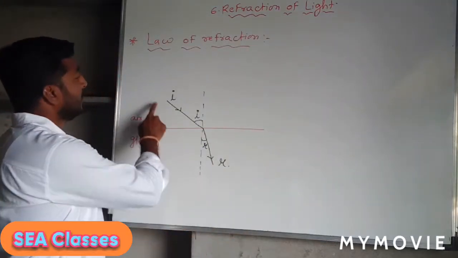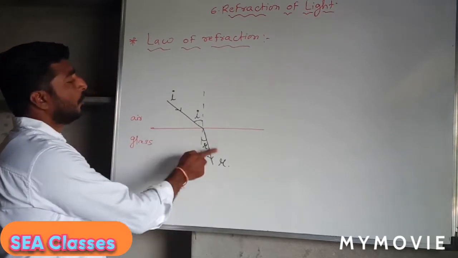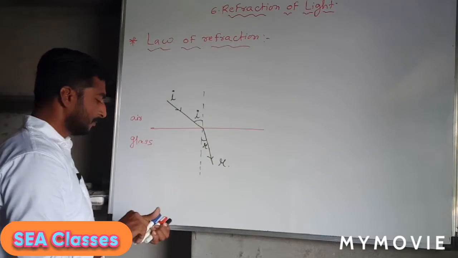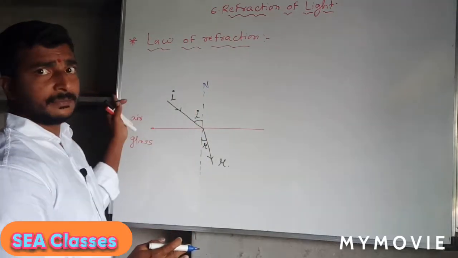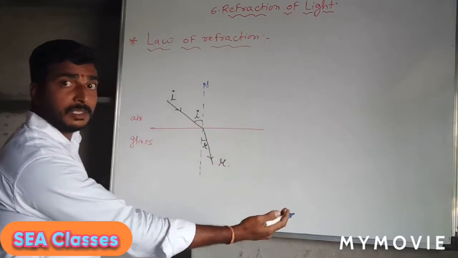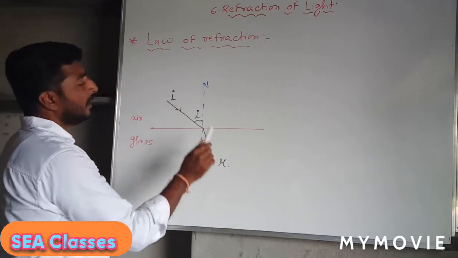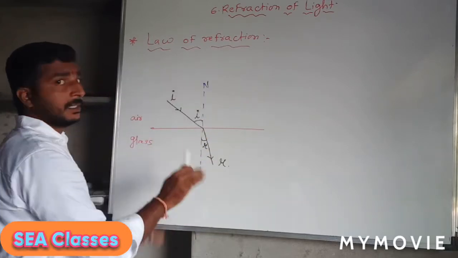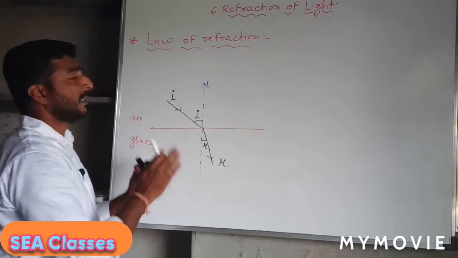It says that the incident ray and refracted ray lie on opposite sides of the normal. So you can see the incident ray is to the left and the refracted ray is to the right side of the normal, and the incident ray, refracted ray and normal lie on the same plane. That is the first point of the law.